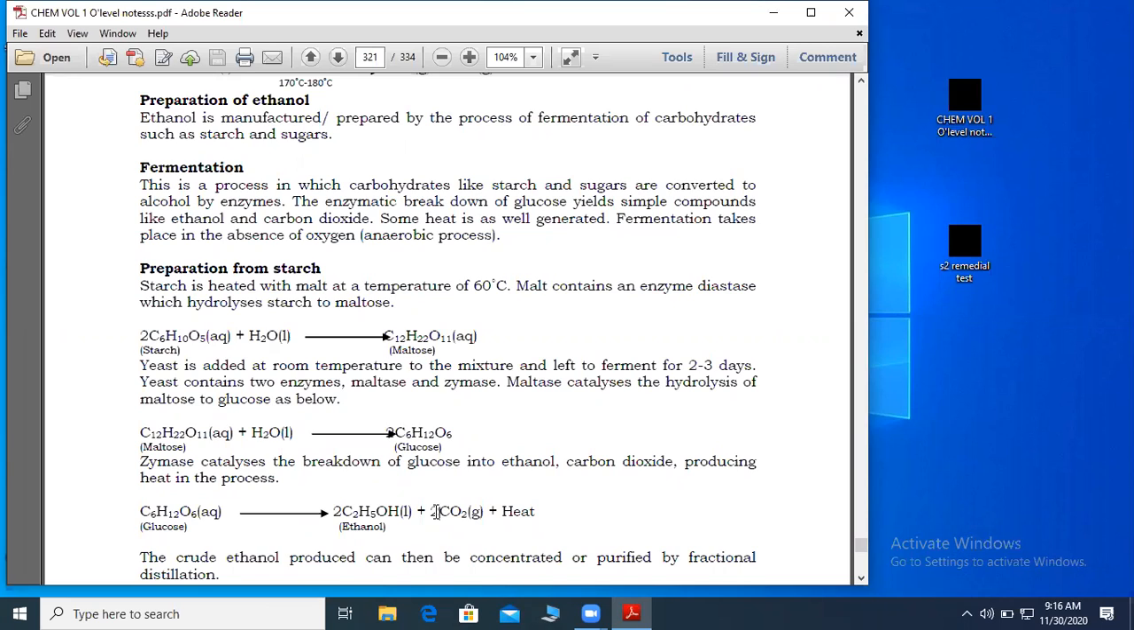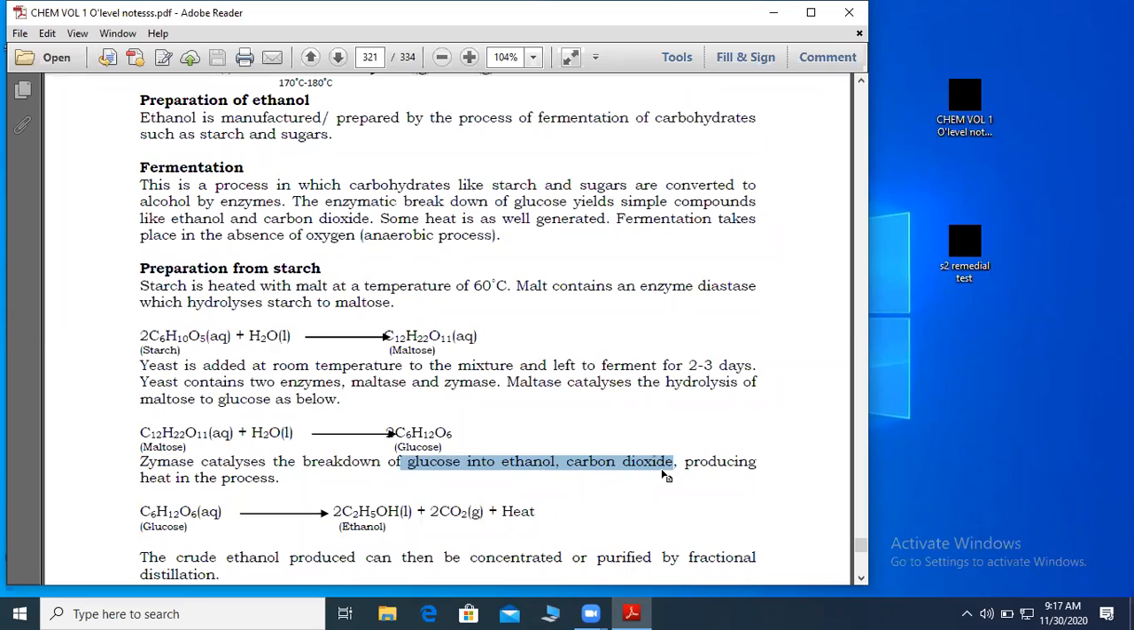So I repeat, glucose is dissolved in water to form a solution. After forming a solution of glucose, the next step is you add yeast, which contains an enzyme called zymase, and that enzyme is the one that catalyzes the breakdown of glucose into ethanol, carbon dioxide, and heat energy. Now, remember that question was like 5 marks, if I remember very well. So that is not the end.